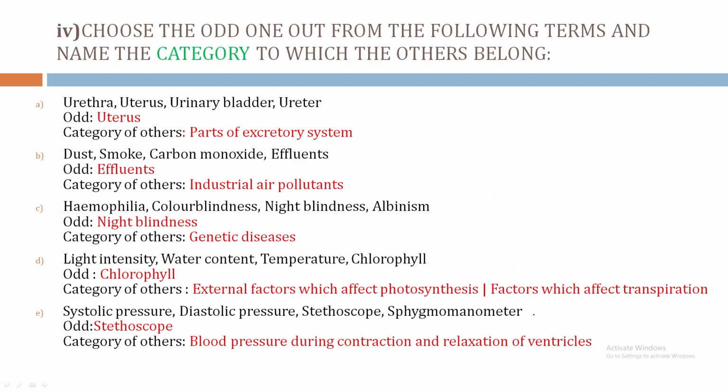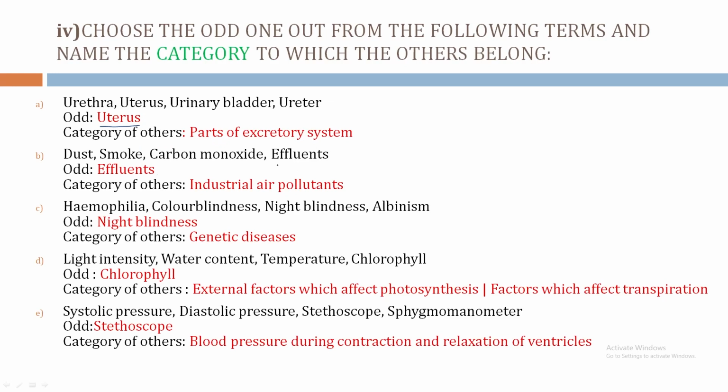Choose the odd one out from the following terms and name the category to which the others belong. Bit A. Urethra, uterus, urinary bladder, ureter. Here the odd term is uterus. It is part of the female reproductive system, whereas others are parts of excretory system. The category: dust, smoke, carbon monoxide, effluents.